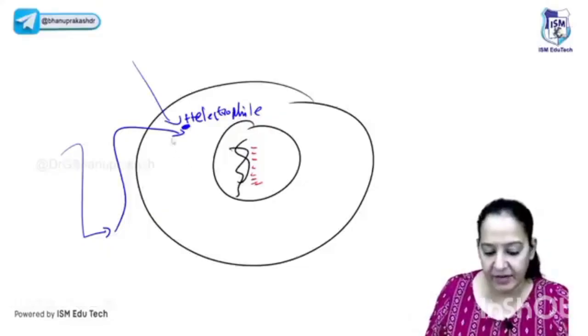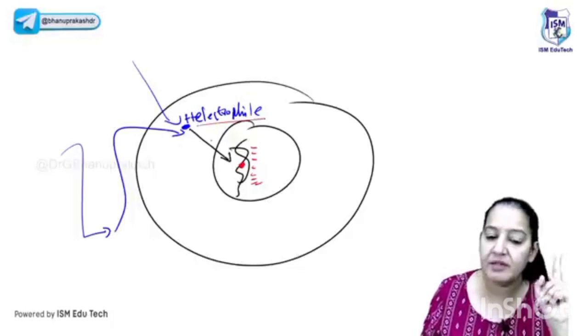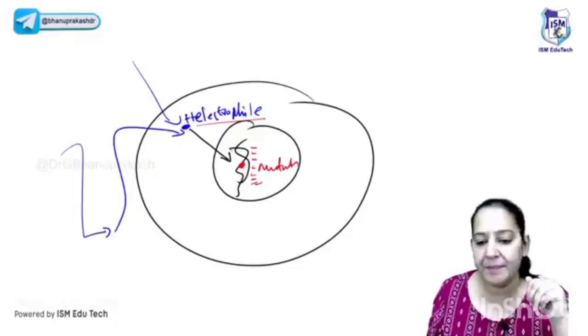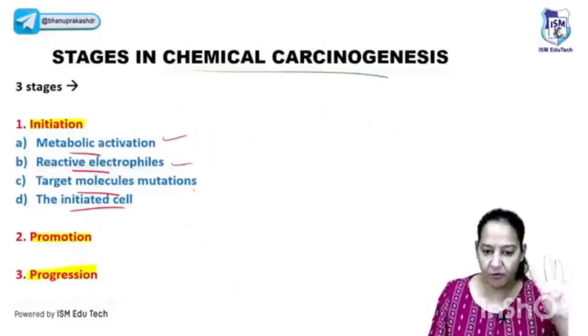I'm using the word hit. It will hit the DNA, right? Because of which it will produce the cancer, right? So first electrophile formation, then it hits the nucleus and causes mutation. And because of the mutation, the cell will divide and form the initiated cell. So these are the steps of initiation. You got it? So in initiation, there are 4 steps I have explained to you.